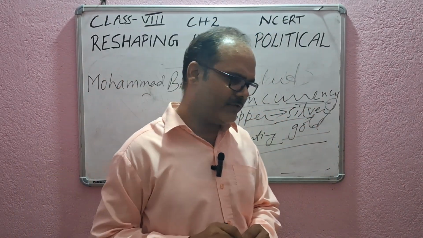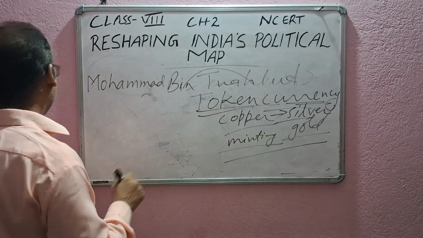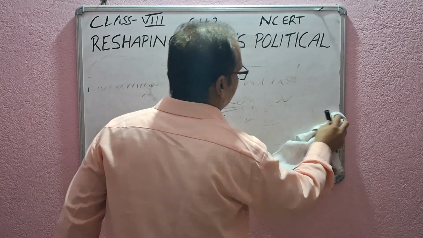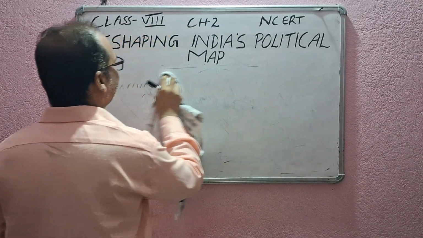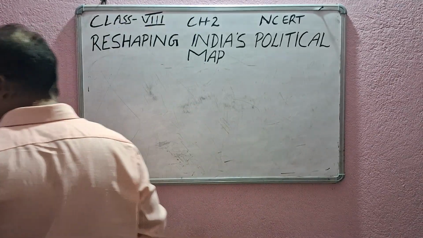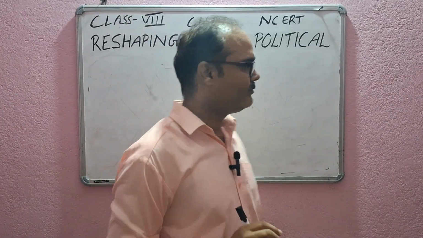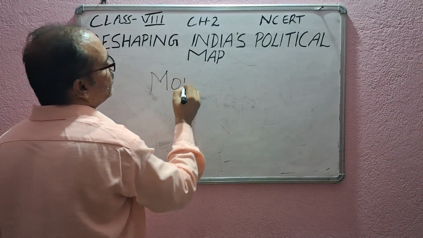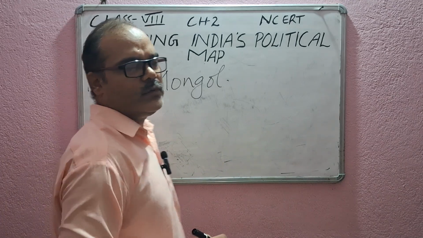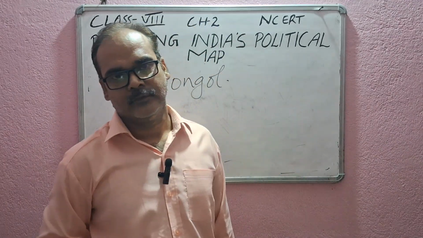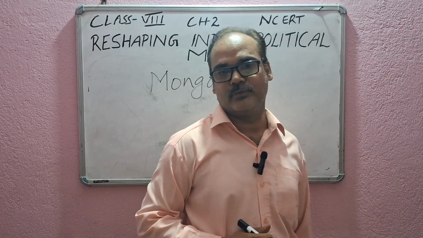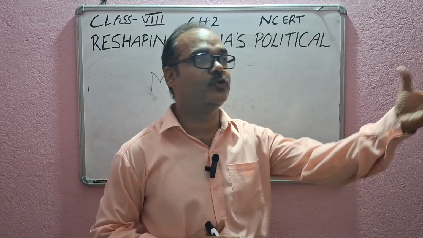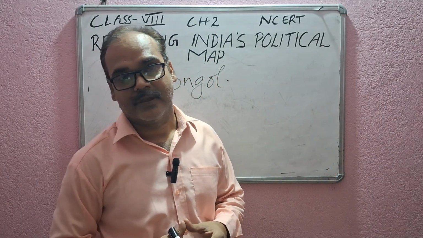One more thing I think I have forgotten, which has come to my mind, to make you understand about Alauddin Khilji. He was a great administrator, right? Alauddin Khilji made so many changes. Alauddin Khilji repelled the Mongol forces, and these Mongols were a tribal group. They were a nomadic tribal group, and they were good horse riders. They used to plunder cities and loot things, you know.